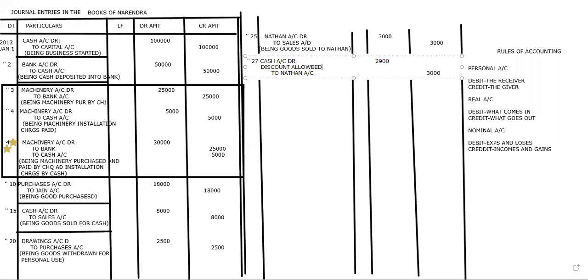Discount allowed, 100. So what we are going to write here is: being cash received and discount allowed. That's it.